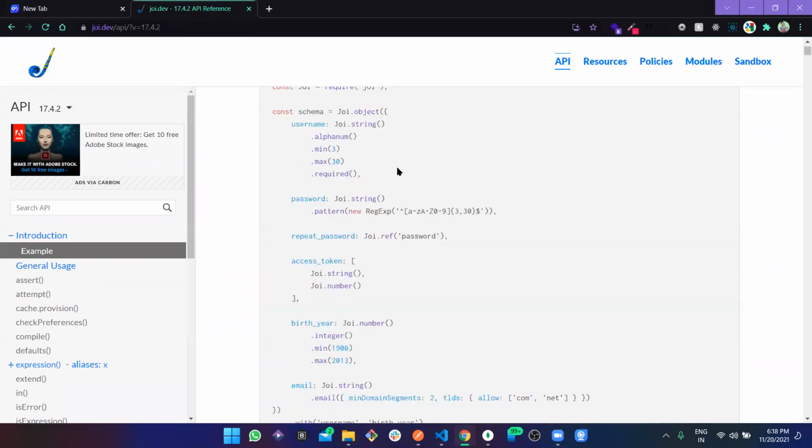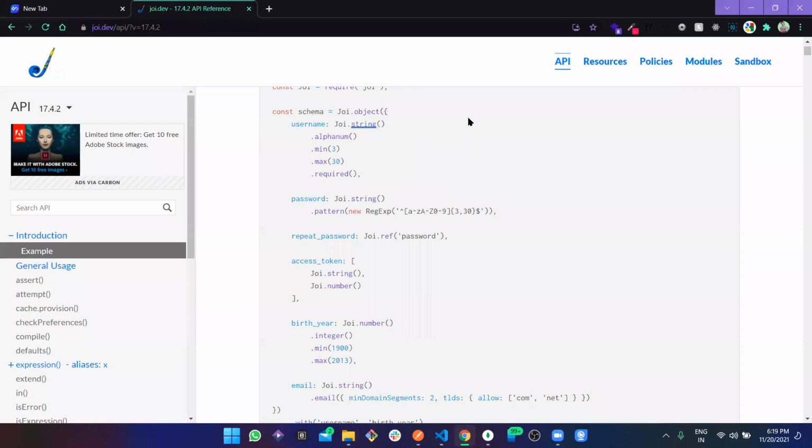So if you remember in the Mongoose schema, we defined something like this should be string, this should be number, this should be number, this should be required, this should be minimum, maximum, and so on, right? So the same way we are going to use here, like the username or the name or the password, whatever data type we want. Suppose in the database we want a string, so we can expect it to be string.